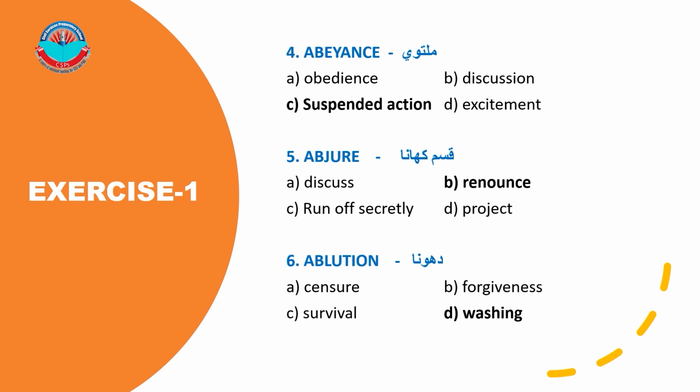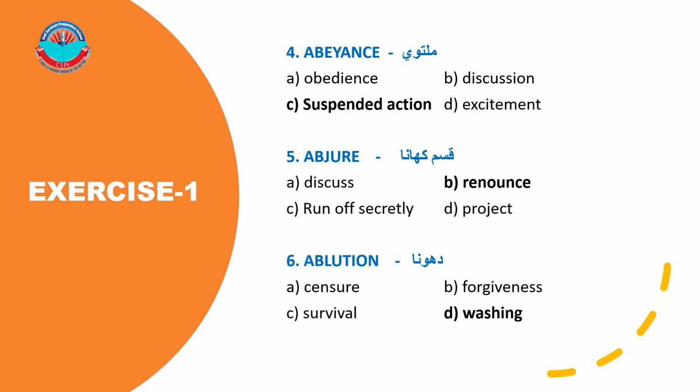Number 4. Abeyance. A. Obedience. B. Discussion. C. Suspended action. D. Excitement. C. Suspended action is the correct answer. Number 5. Abjure. A. Discuss. B. Renounce. C. Run off secretly. D. Project. B. Renounce is the correct answer.